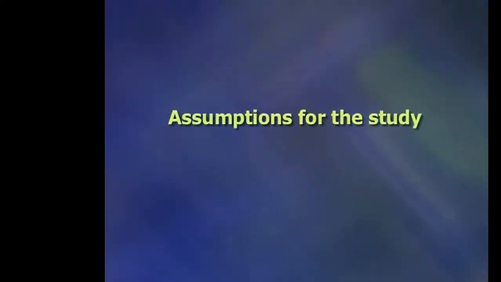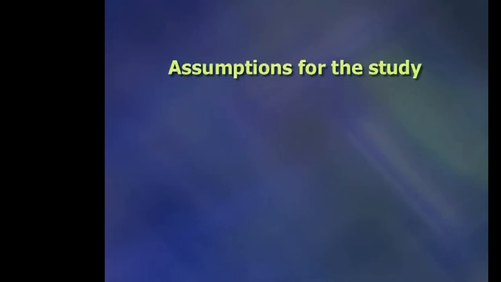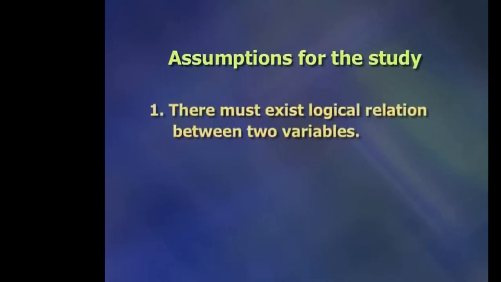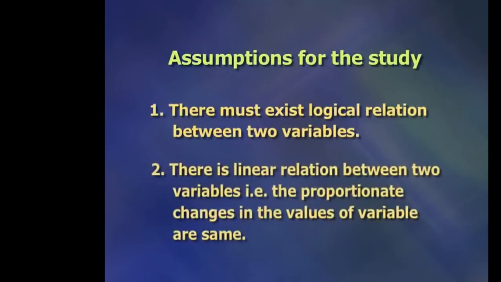Assumptions for the study. The following are important assumptions for the study. Number 1, there must exist a logical relation between the two variables. Number 2, there is a linear relation between the two variables, that is, the proportionate changes in the values of the variables are the same. In general, it may happen that the relationship between the variables may not be linear, then the correlation between them is called non-linear correlation. Here, according to the syllabus, we discuss only linear correlation.